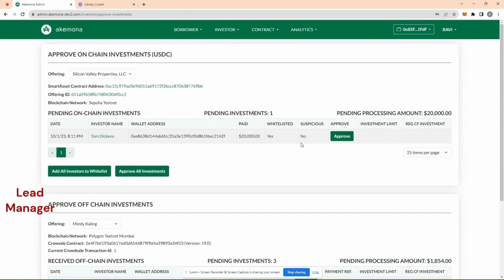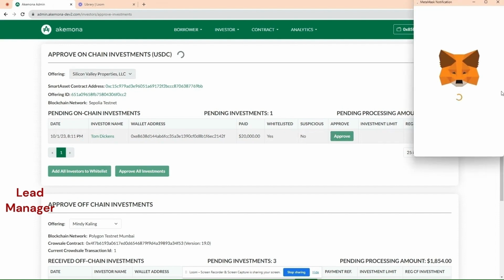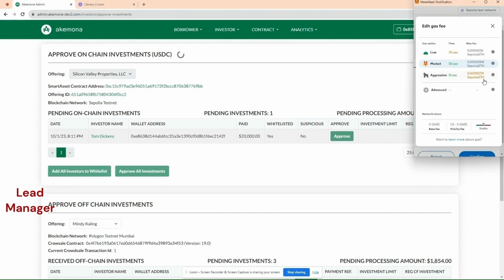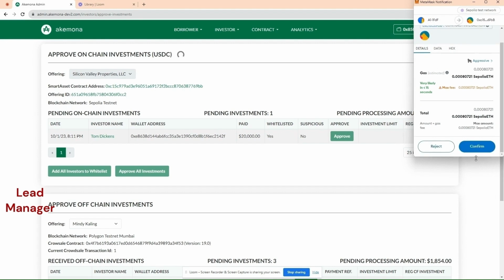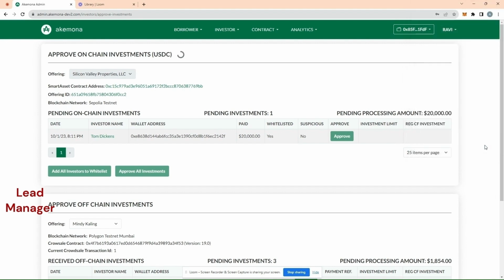Now we are going to approve it and distribute the tokens to the investor. Press approve, and once again MetaMask comes up. I'm going to approve this investment. Confirmed. This approval will be recorded on the blockchain. It is approved. There is an investor's dashboard. When the investment is approved and tokens are distributed, the investor receives an email.